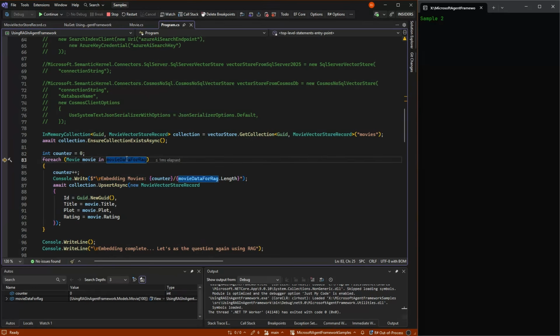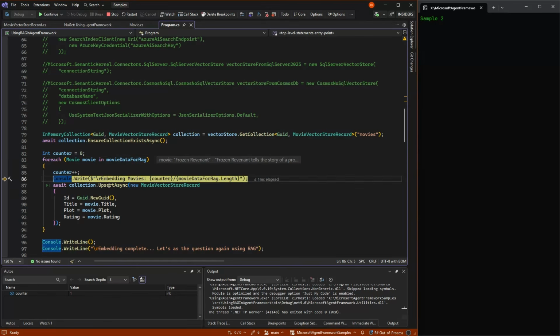And now we're going to take our movies, all 100 of them, and embed them. So the collection itself has an upsert that can put this in. We're just using new Guids, so it will always be inserts. But given that it's in memory and there's no data, else you need some strategy to get the same IDs. That could be the ID of the movie, for example.